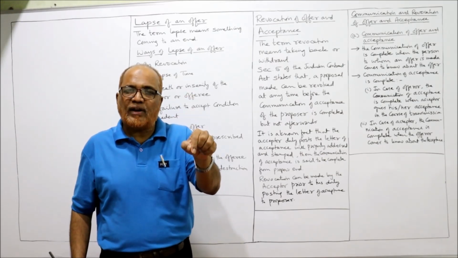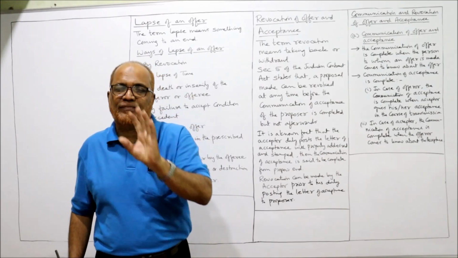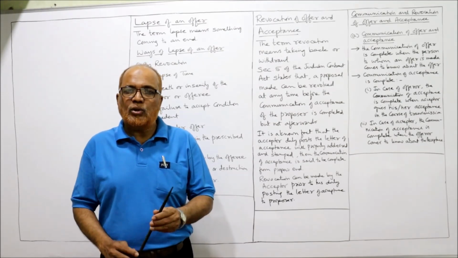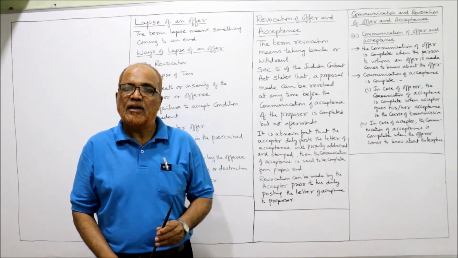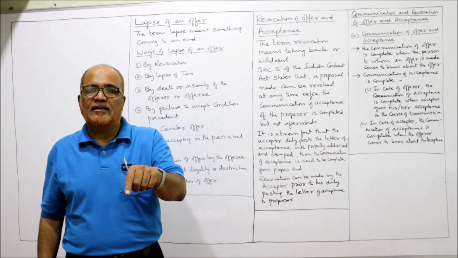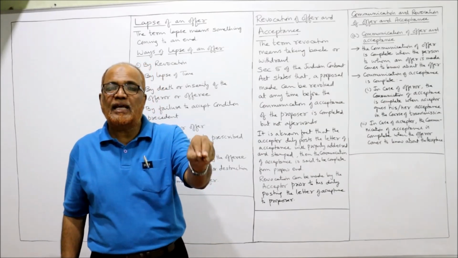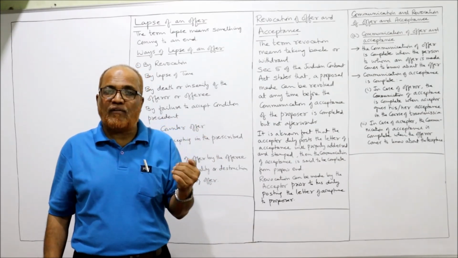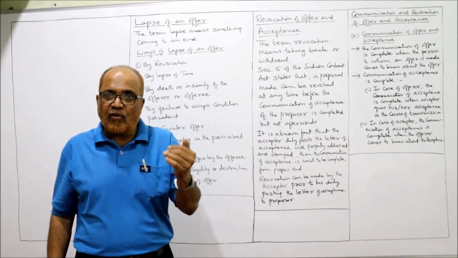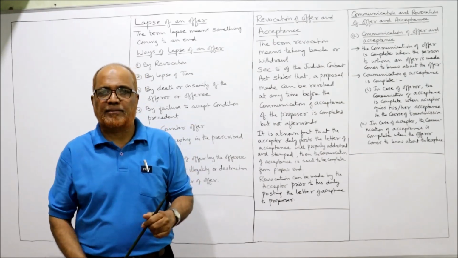The letter of offer reaches B on 5th. So the communication of the offer is completed on 5th. Now, on 6th, B has posted the letter of acceptance. So A can revoke his offer before 6th.